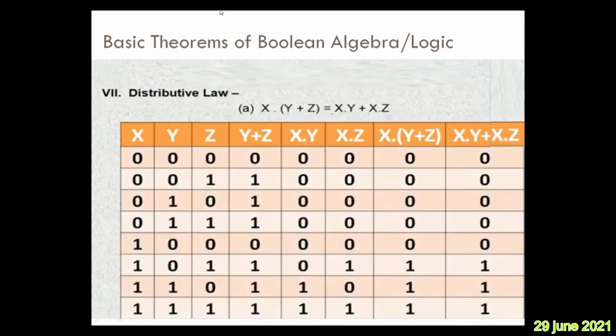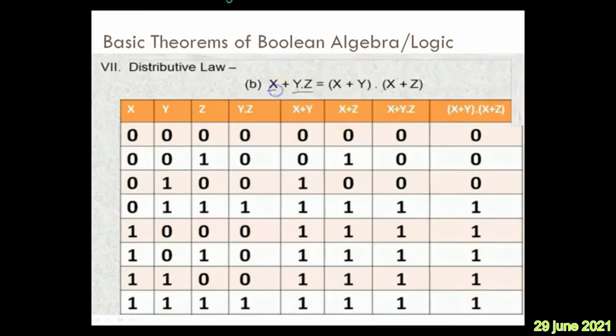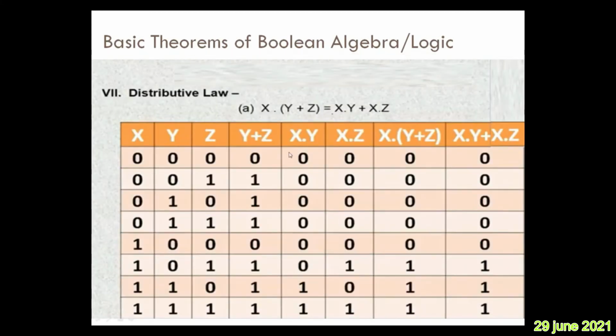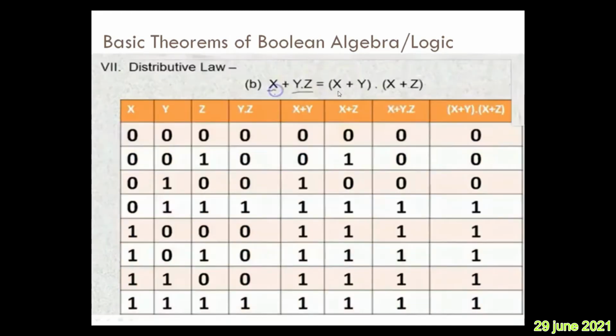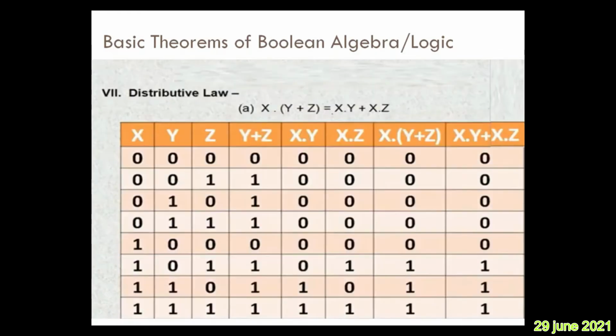Next, after the associative law, we will have the distributive law. There are two forms in this, A and B. Earlier we will see A. A indicates that x dot (y plus z) equals x dot y plus x dot z. The meaning of this is distribution of multiplication over addition. The second one is addition over multiplication. Okay, now let us see the first one, that is multiplication over addition: x into (y plus z) is equal to x into y plus x into z.